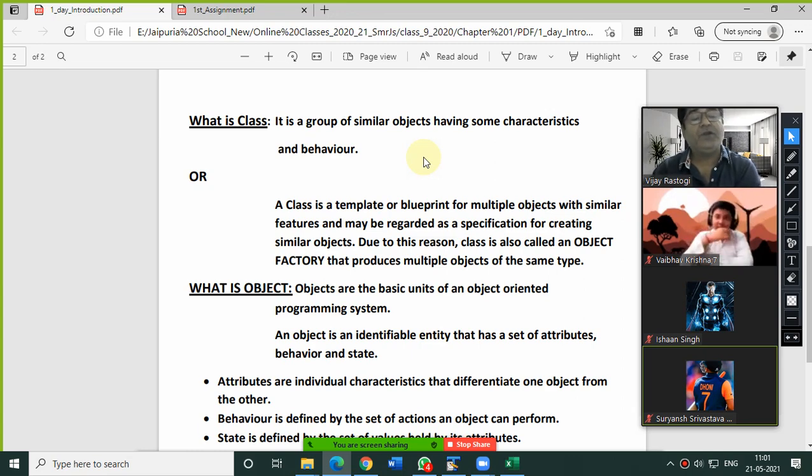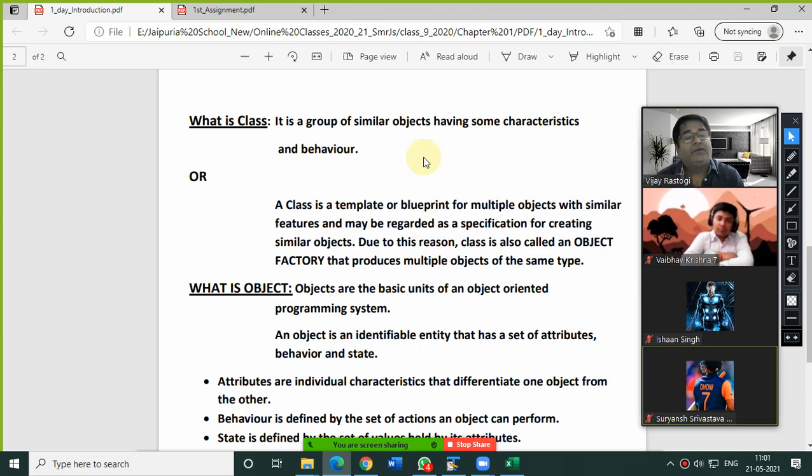You will see these words in your programs many times: class and object. Initially I told you Java is a pure object oriented programming language. In this object oriented programming approach, everything depends on classes and objects.